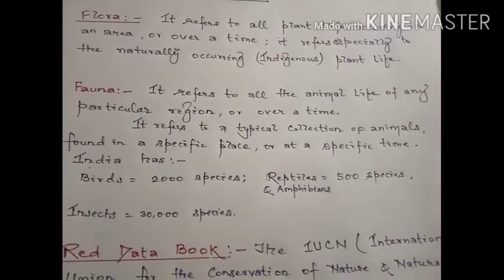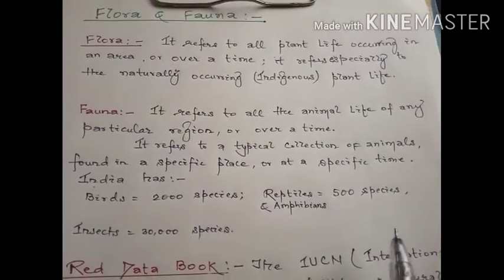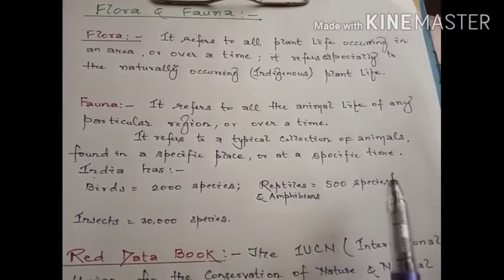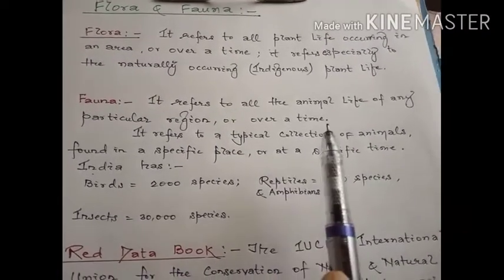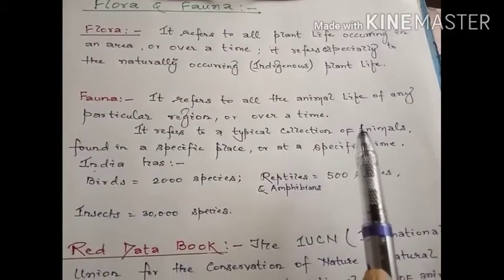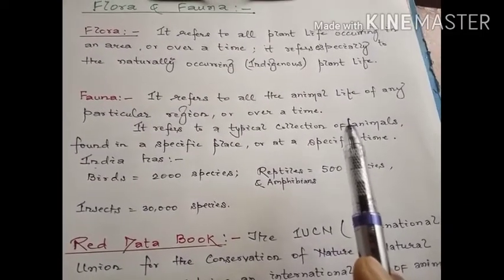So, in general, flora refers to all plant life, whereas fauna refers to all animal life of any particular region over a unit of time.